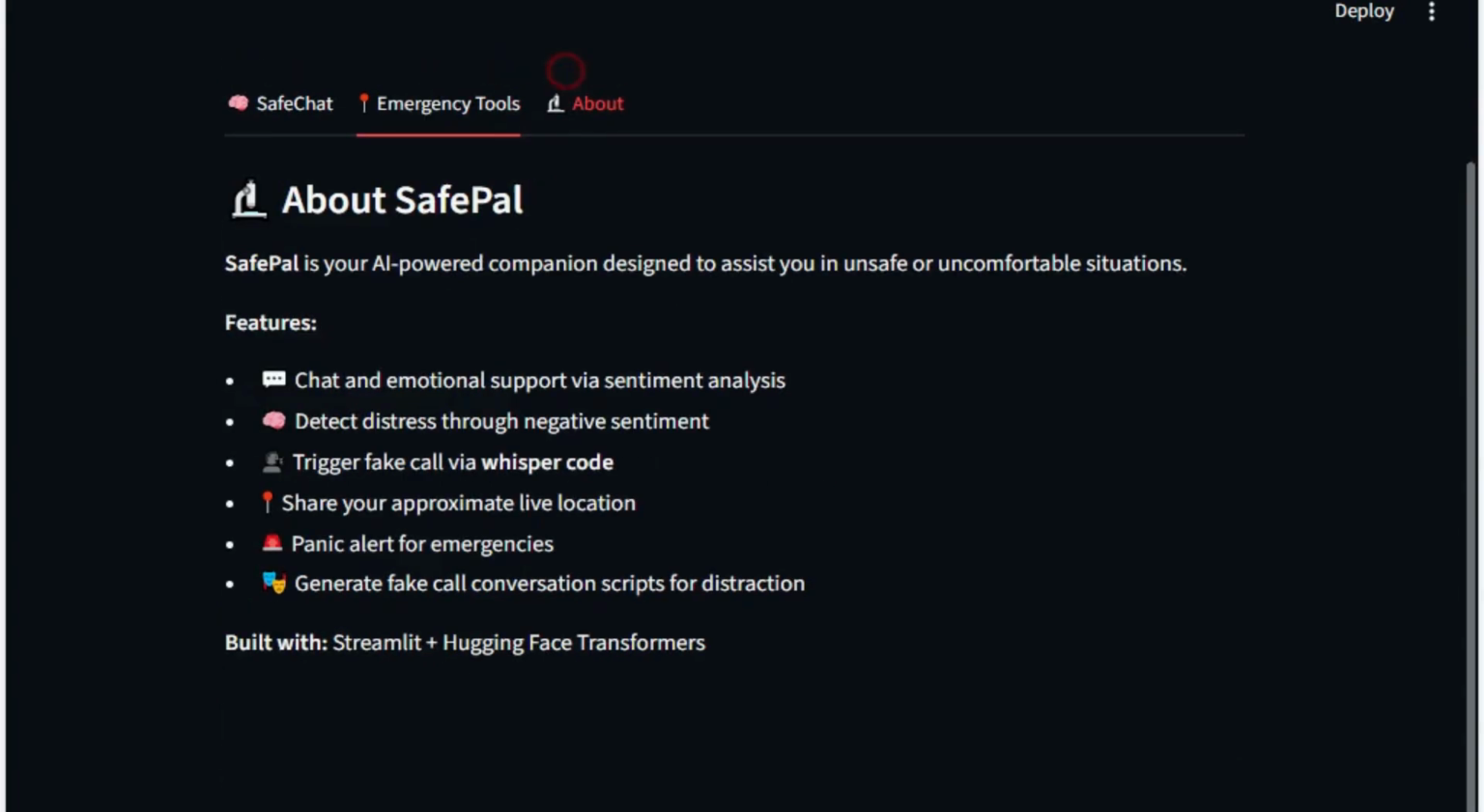Next is an about page, which shows all the features of my app. This is a small app. This is my small app idea. I have been working on this app. More features will be added in future.